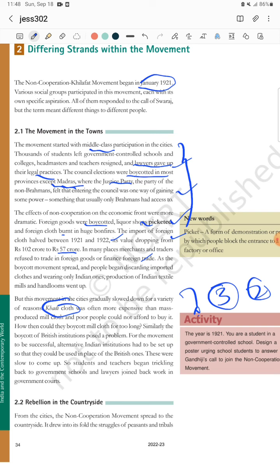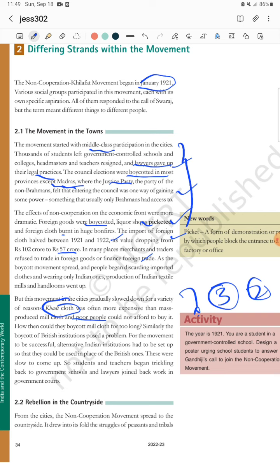The clothes that came from Britain were machine made, so obviously they were very cheap and a huge amount could be produced in a short time. But khadi takes a lot of time and became very expensive, so the poor people at that time could not afford the costly khadi cloth. So slowly they started using the British cloth again.